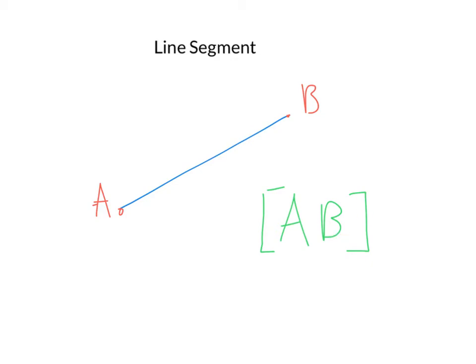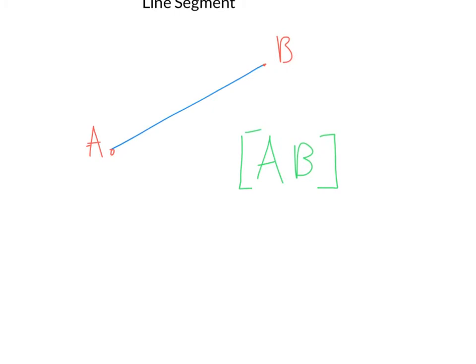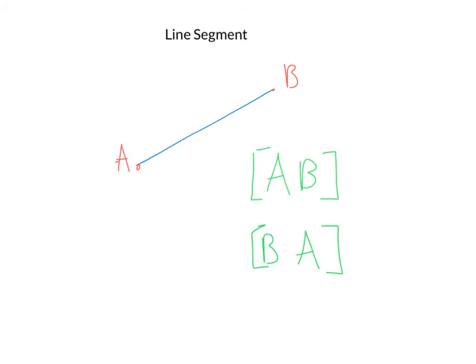There's also an endpoint at B, so it ends over here. Sometimes you might see that written as BA. That means the same thing because it's the same line segment whether you go from A to B or from B to A. So before we move on, the key difference with the line segment is it has two endpoints, one at each end of the line segment.